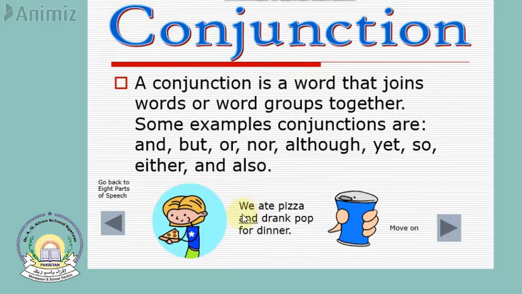For example, we ate pizza. This is one group of words. And drank pop for dinner. So these are two groups of words which are joined together by this word, and, which is the conjunction. We ate pizza and drank pop for dinner. We went to school and studied English.